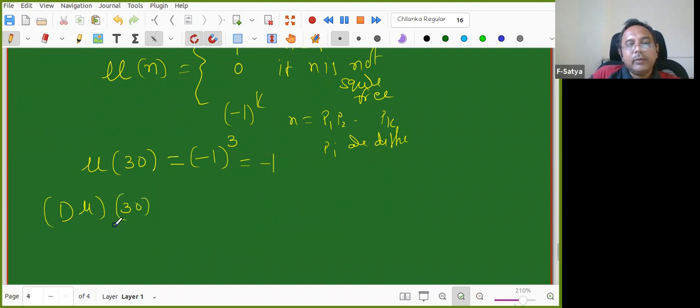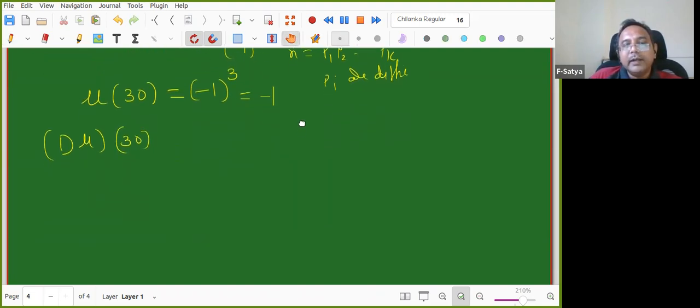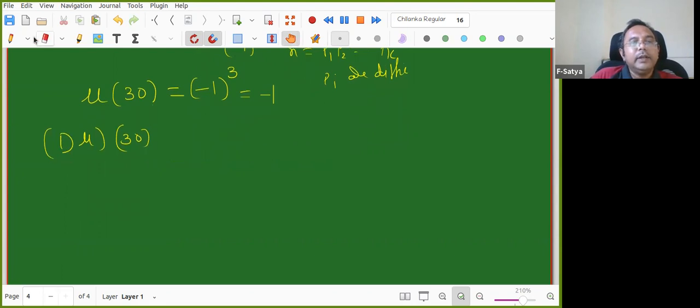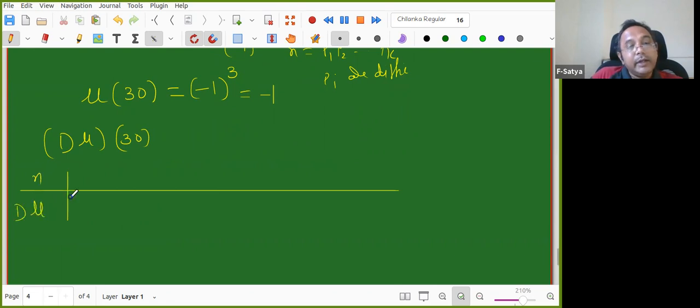My goal is to find the divisor sum of mu at 30. Let us work it out. Things are becoming a little complicated, but you will get it slowly. First we will conjecture and then prove later. I am taking a table again, with n, mu, and the divisor sum of mu. You need to be careful. What is the value at 1, at 2, at 3? I will go slowly, do not be afraid.